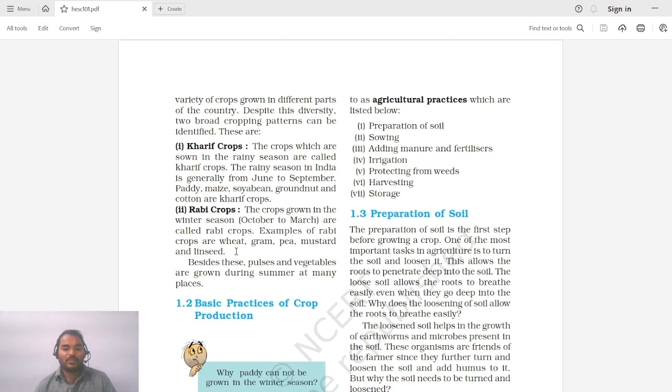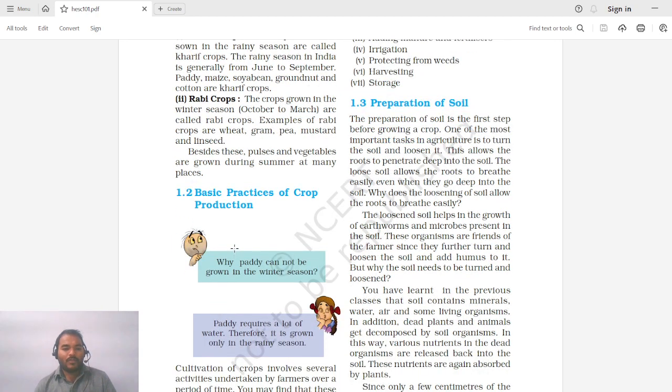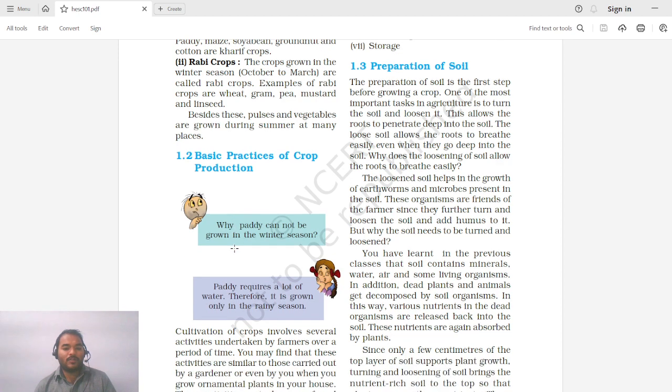So besides this, pulses and vegetables are also grown during summer at many places. So in general, you can see that in India, there are two major crops, Kharif and Rabi, and in addition to this, sometimes some crops are also grown in summer, like some vegetables or pulses. So the next point is best practices of crop production.